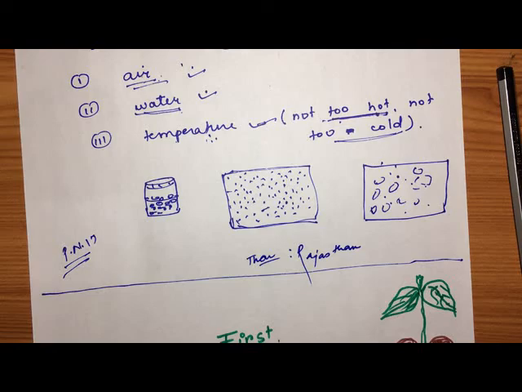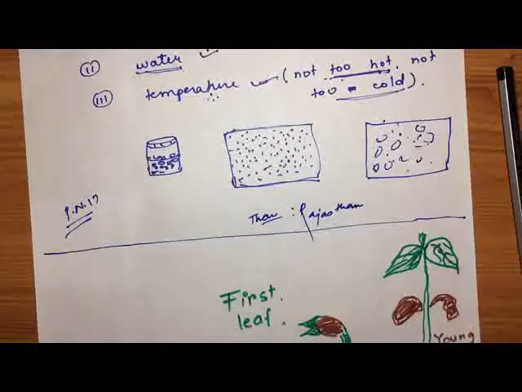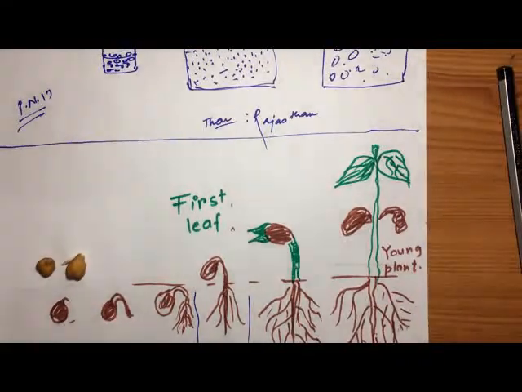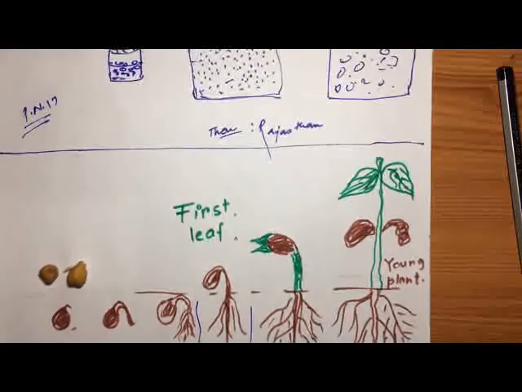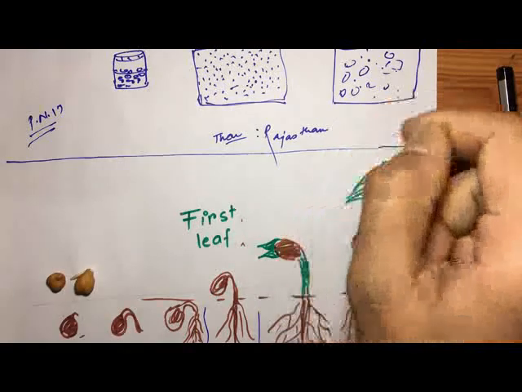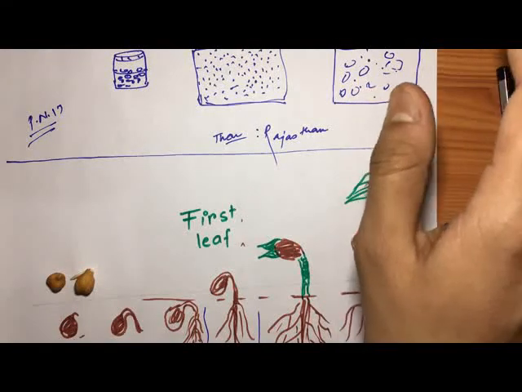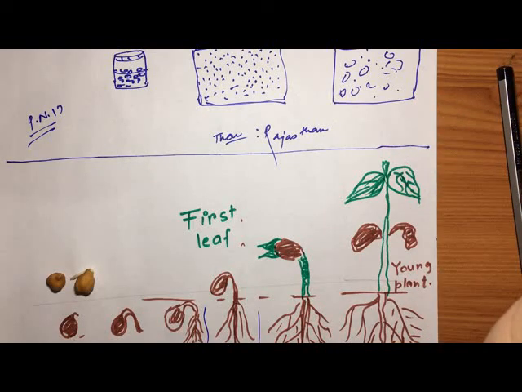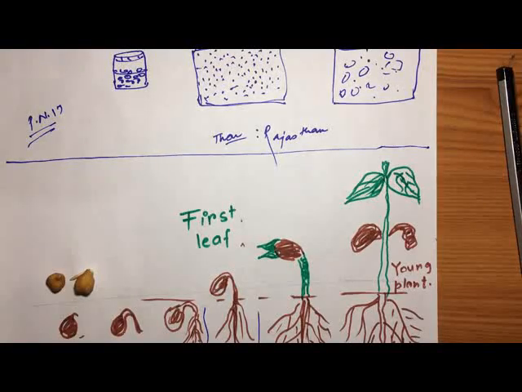So this was all about the reproduction of a baby plant, or the reproduction of plant from seed. In the next class we will study the reproduction of plant by different parts of plant, not by seed. Okay, so thank you.